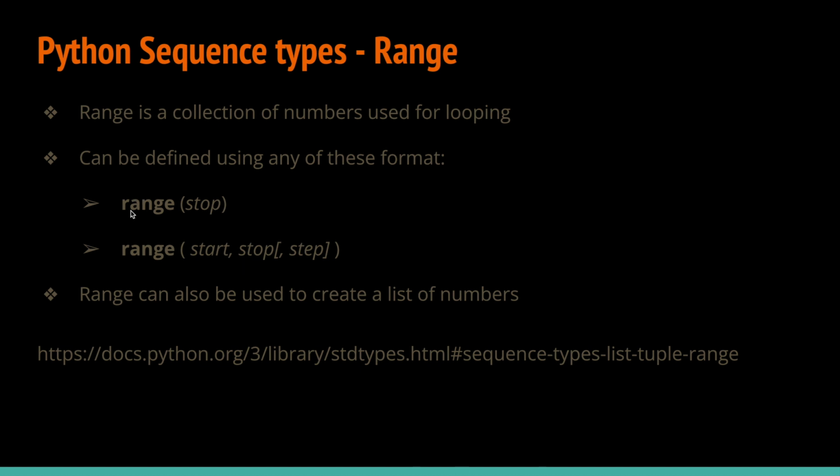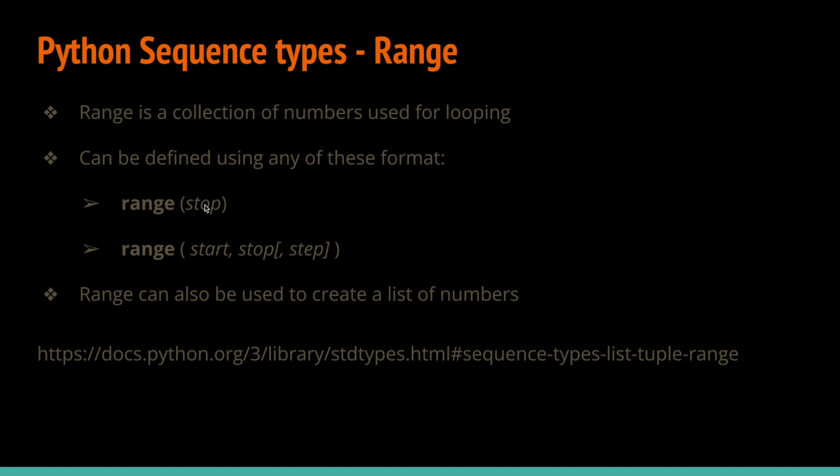The first format here is to specify the range function. Then in the parentheses, we specify an argument which is a stop value, which must also be an integer value. What this means is that any value we put here will be interpreted as a range of values starting from 0, ending with stop - 1.